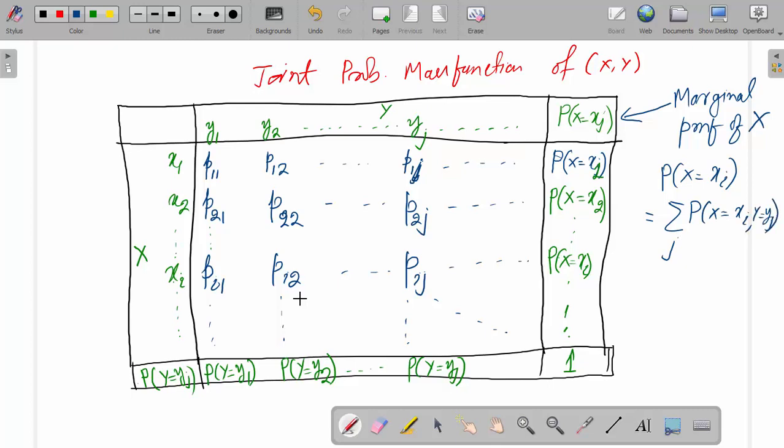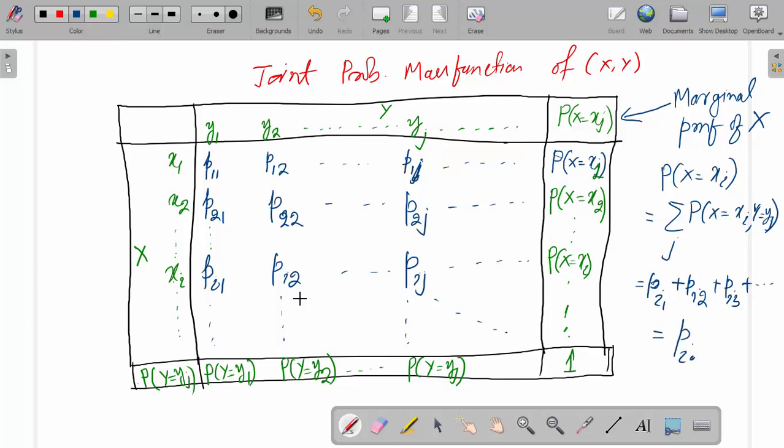We are adding all the values for y. So this is equal to pi1 plus pi2 plus pi3 plus up to so on. This will be equal to pi dot.